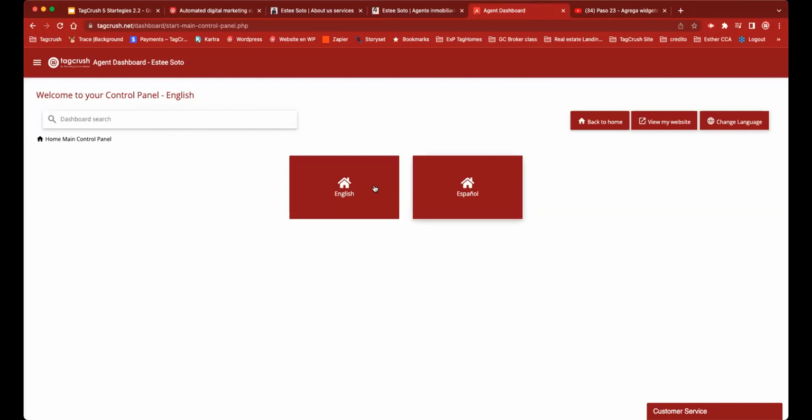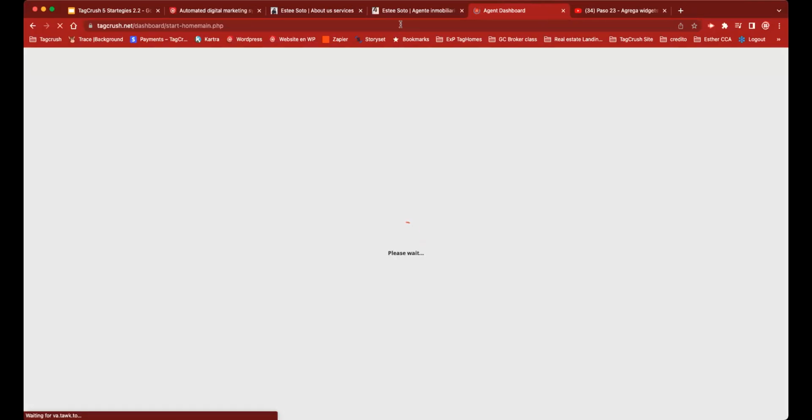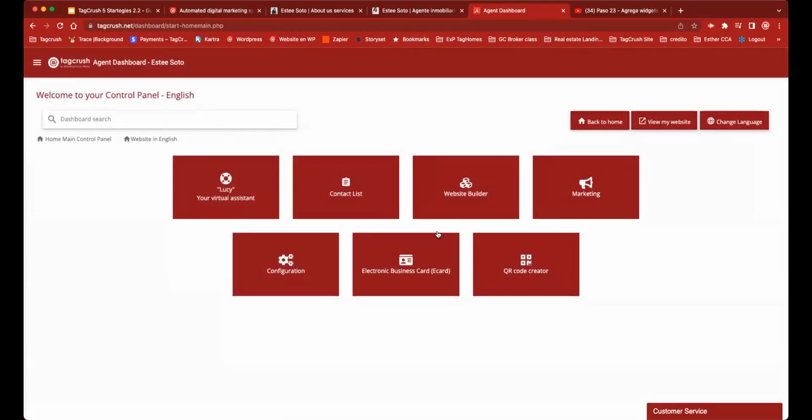But we're going to talk about Lucy a little bit more later in another discovery meeting, because there are a lot of things that Lucy does. And if I keep talking about Lucy, we're not going to have a chance to go through all the other details that I want to show you. Today's discovery is an overview. We're going to take a look at a lot of different things, and then we're going to go into details.